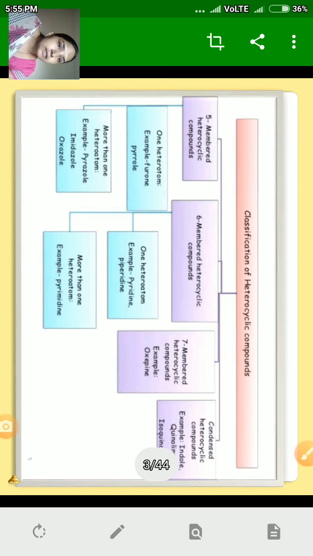Next are condensed heterocyclic compounds. These are fused ring structures. Heterocyclic rings are fused with homocyclic rings or other heterocyclic rings. Examples of fused rings are indole, quinoline, isoquinoline, acridine, phenothiazine, etc.